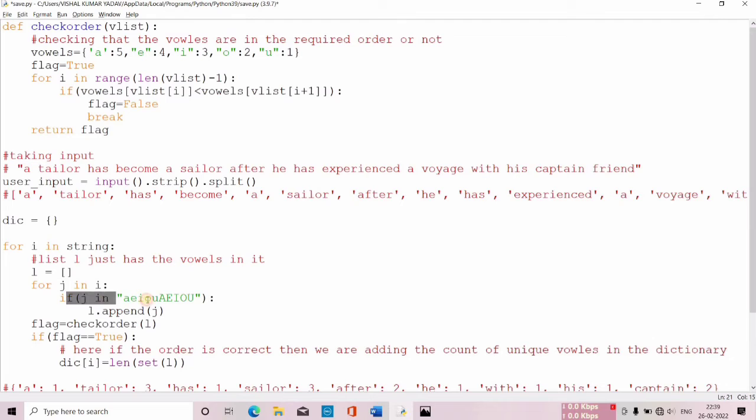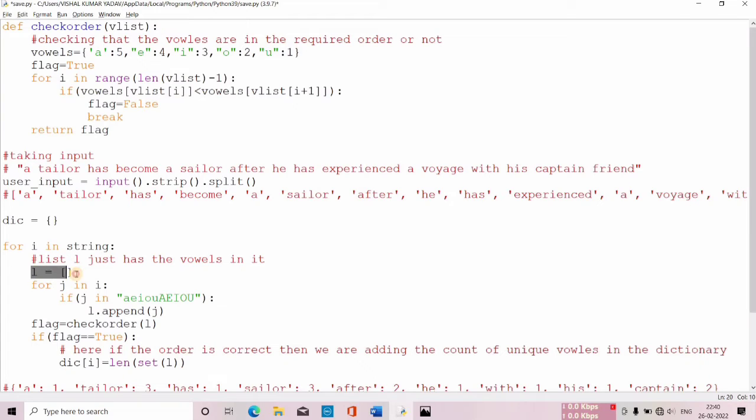And then I'm checking if j is in a string of all the vowels in both upper and lower cases. So I'm checking each letter of this particular word and whether it is a vowel or not. And if it's a vowel, then I am appending that letter to an empty list which I've created.